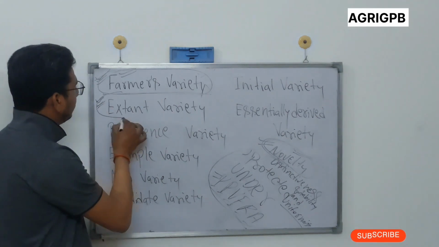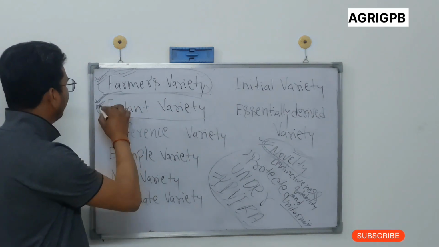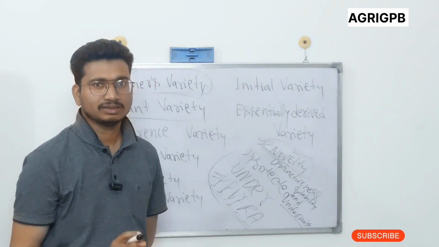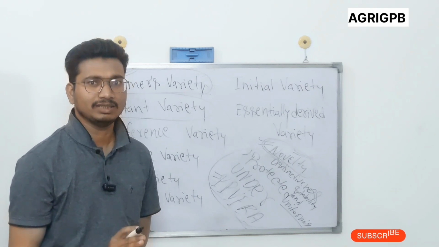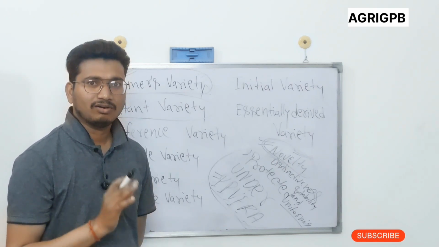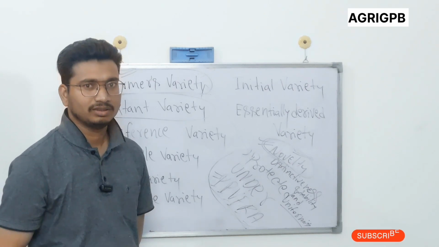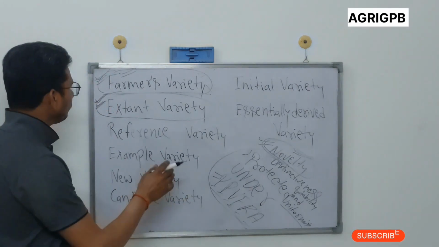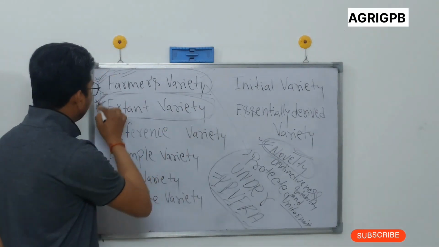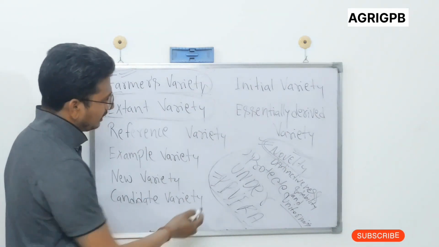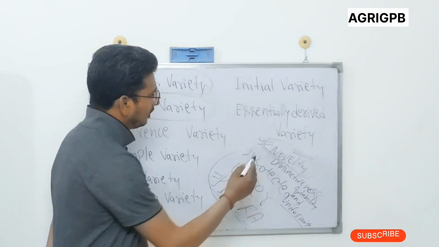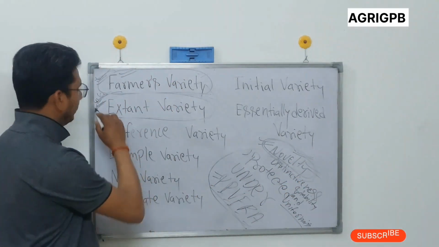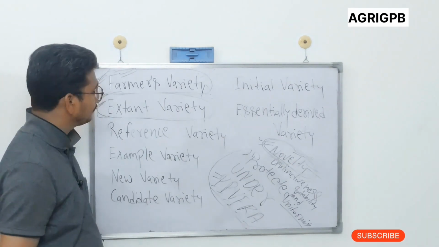Now we have to discuss extant varieties. What are extant varieties? Actually, all the released and notified varieties which are in common public domain and generally not protected under PPVFRA are extant varieties. But extant varieties can also be protected under PPVFRA, and there is no requirement of novelty for protection of such varieties under PPVFRA.